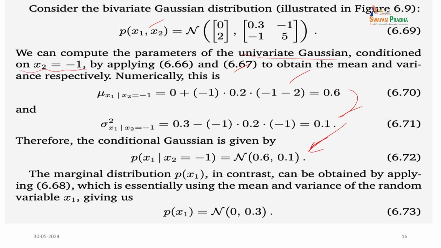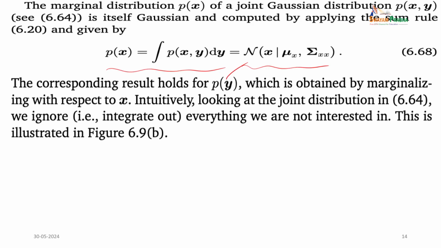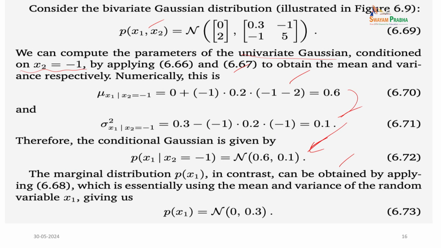So, the marginal distribution P(x1), in contrast, can be obtained by applying equation 68. So, that we can write the mean and the variance of the random variable x1, which is given by P(x1) equal to N(0, 0.3).